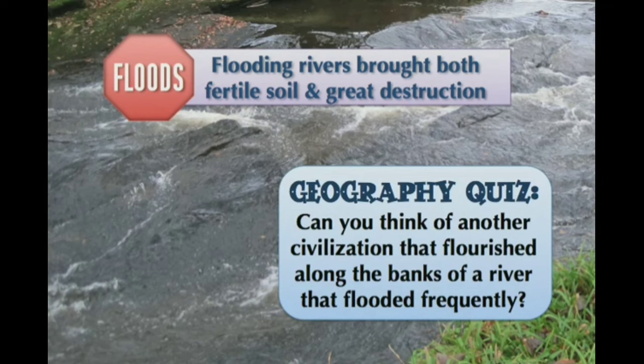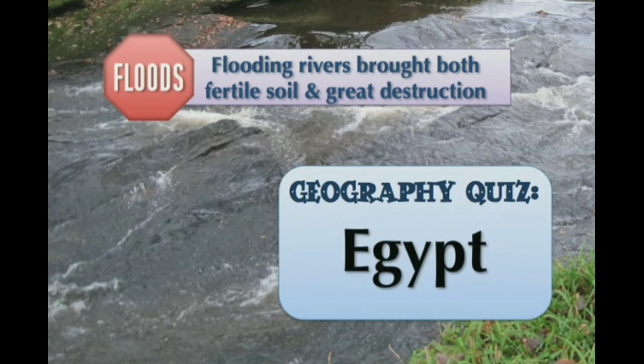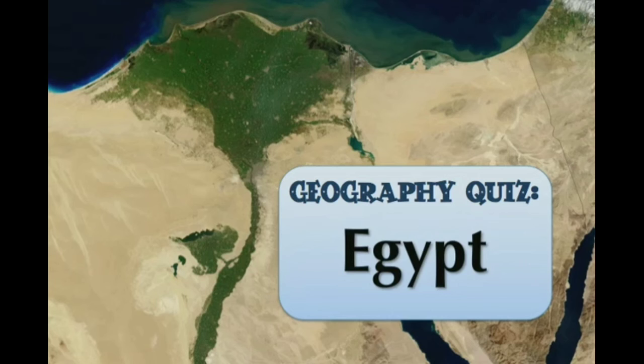Does this sound familiar to you, by the way? Does this sound like any other civilization that you've studied before? Now, you might come up with several different examples, but probably the most famous example that we know of a river that floods, but as a result of the flood allows the civilization to exist there would be, how about Egypt?